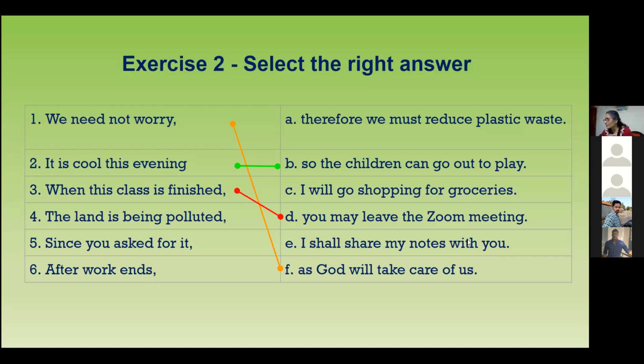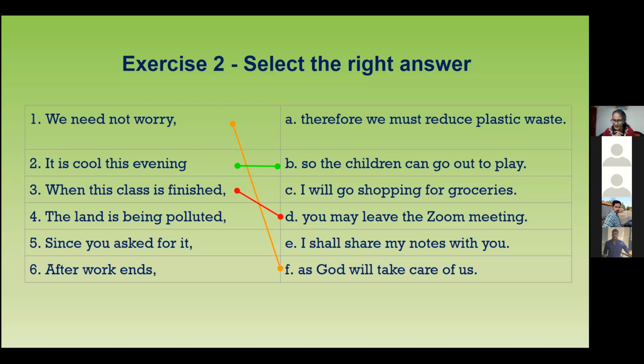Okay, the next one, number 4. Karthik. Yes, ma'am. I had two answers in mind. Okay, no. The land is being polluted. So, if our land is being polluted, what would be the best answer?